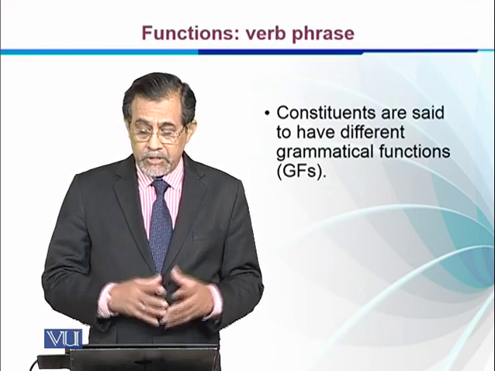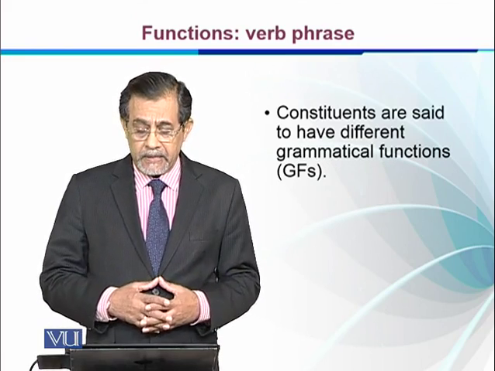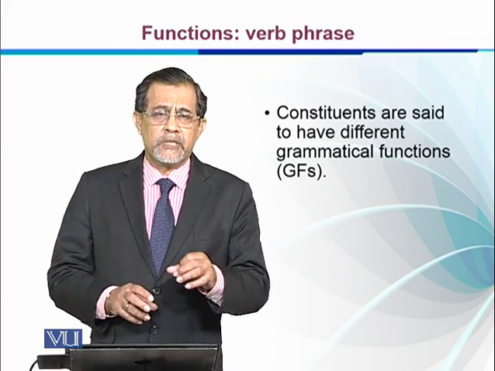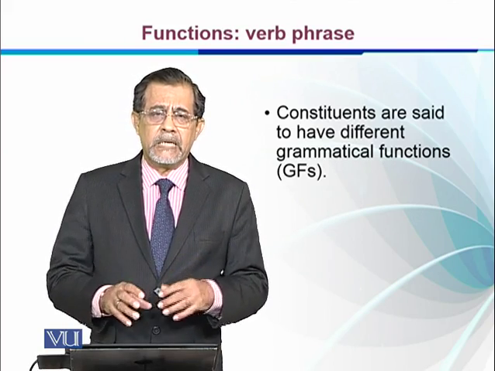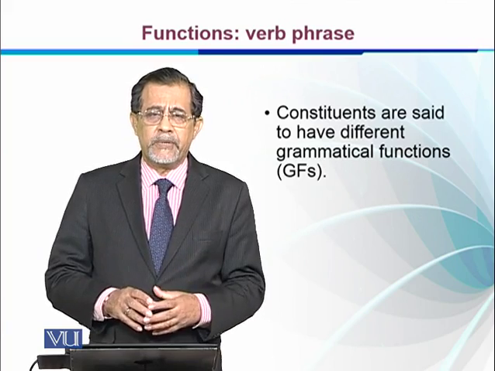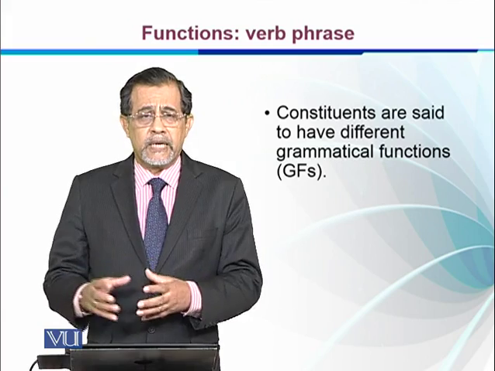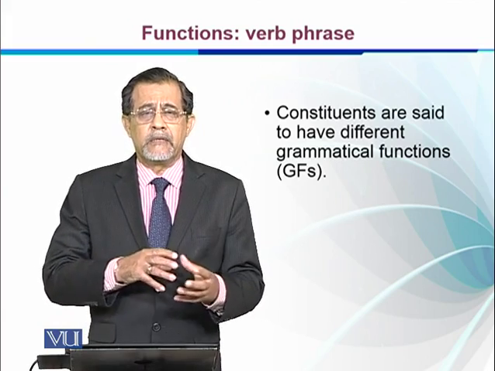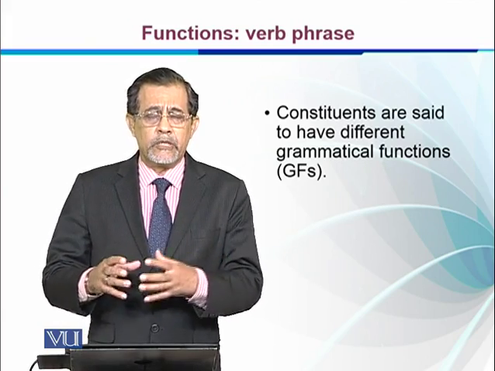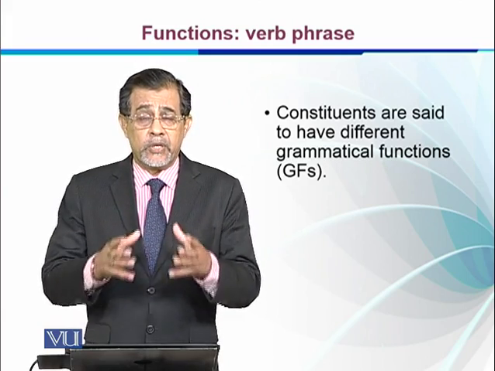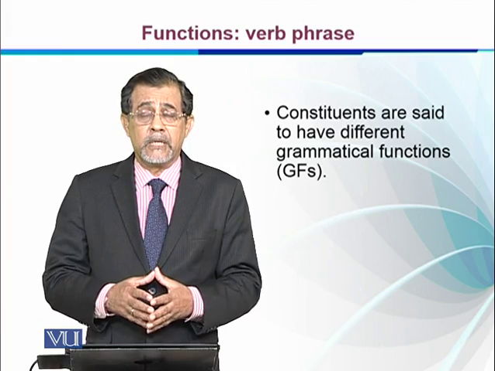So constituents are said to have different grammatical functions. When we look at the constituents of the sentence, they have different grammatical functions, like that of direct object, receiving the direct action of the verb, indirect object, receiving for whom the action was done, and similarly the one doing the action or the activity, that is the subject, right?